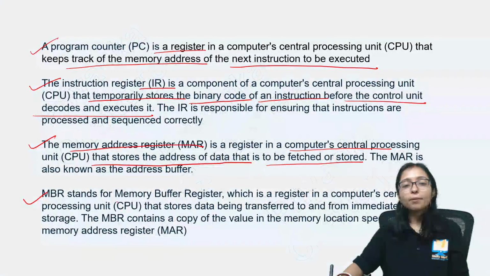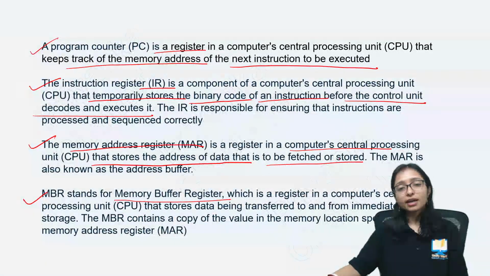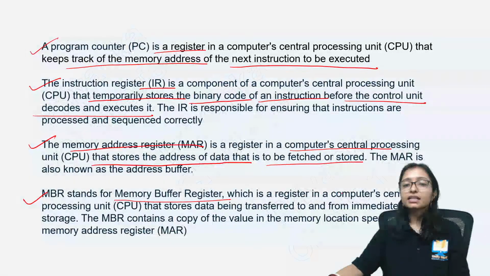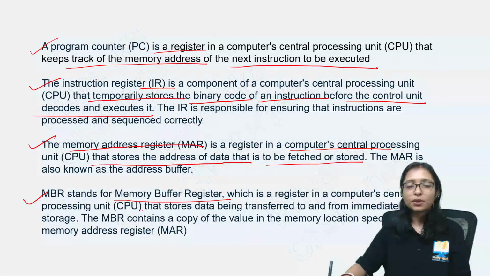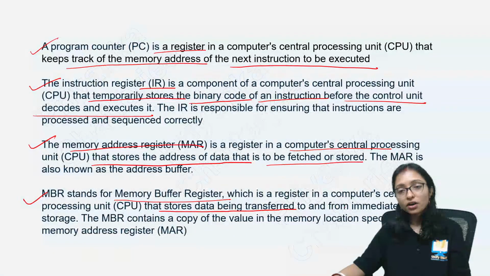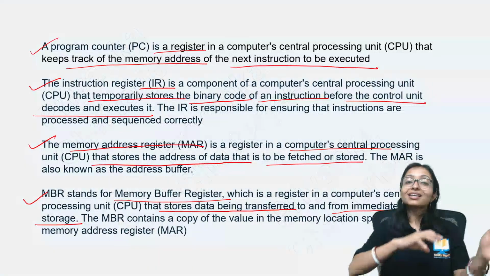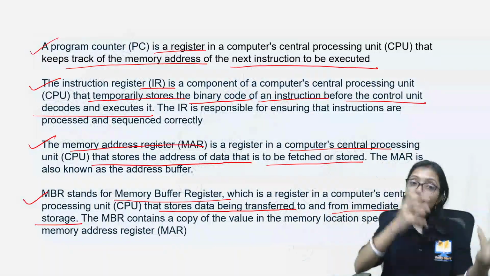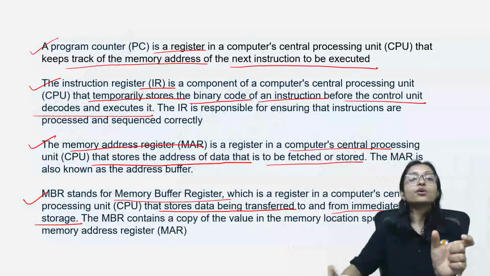MBR, memory buffer register. Memory buffer register in the computer's CPU stores the data being transferred to and from immediate access storage. The data you already took, that data you are storing.